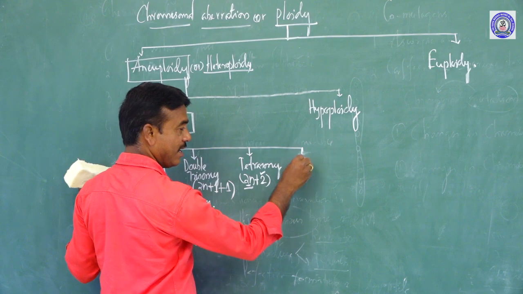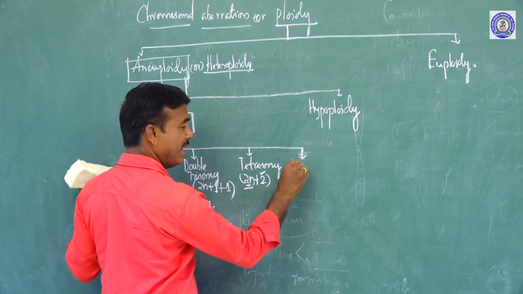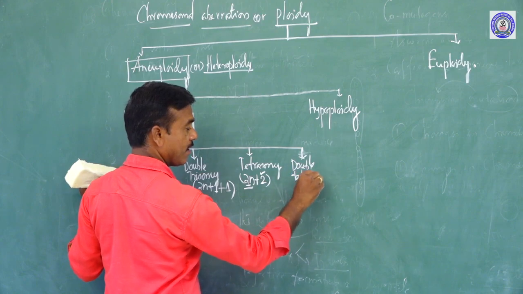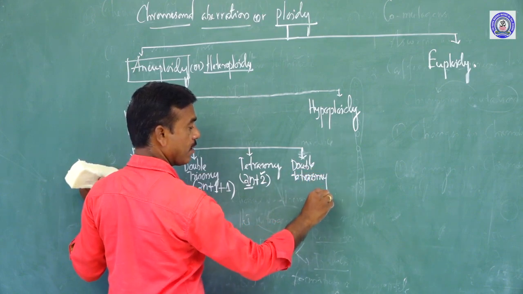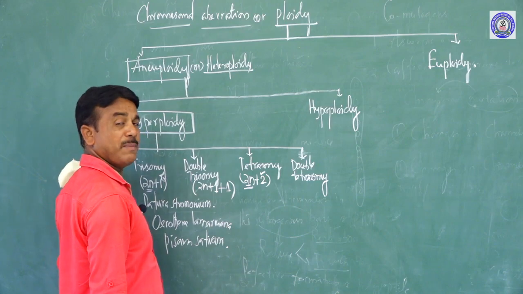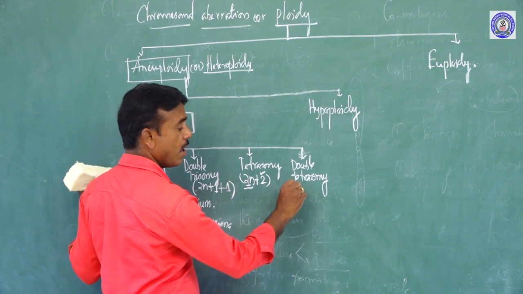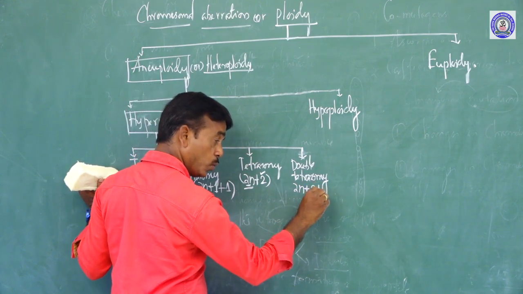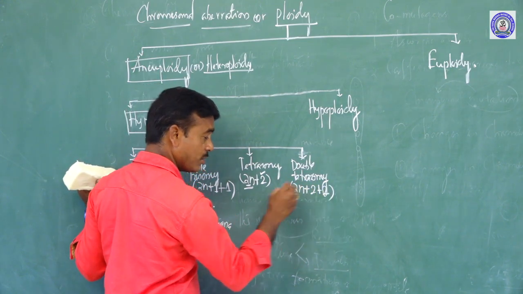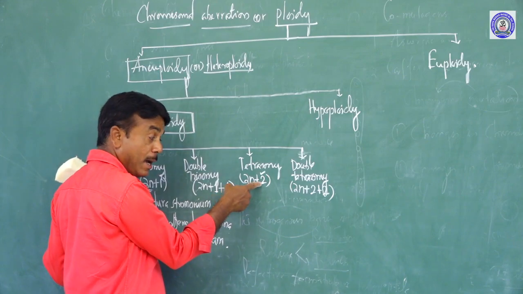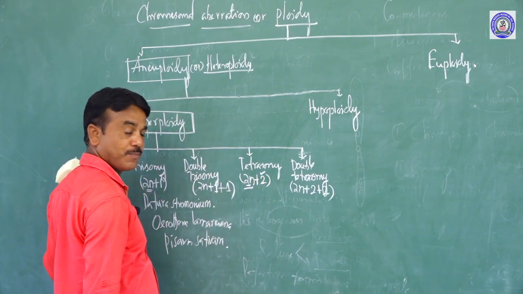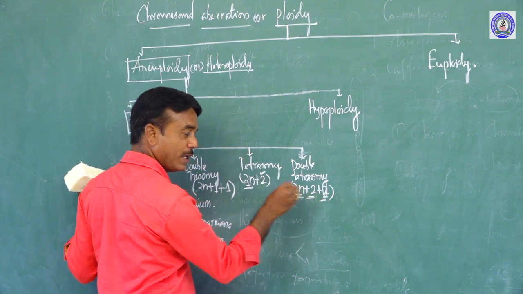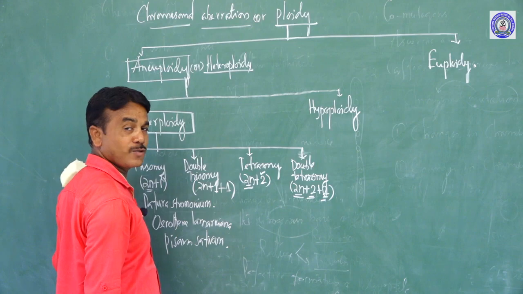The next one is double tetrasomy. How can double tetrasomy be defined? Addition of two pairs of chromosomes to the diploid is commonly called double tetrasomy.